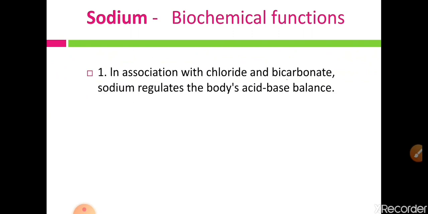In association with chloride and bicarbonate, sodium regulates the body acid-base balance. So sodium is an important cation in the extracellular fluid, as well as it regulates acid-base balance because it is present in more quantity, and along with chloride and bicarbonate, it regulates our acid-base balance.